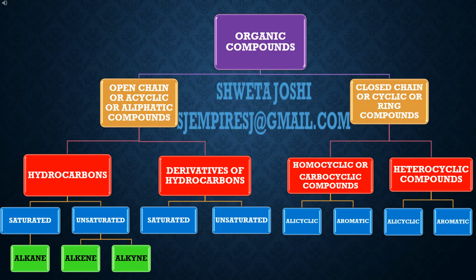Now, our second main category, which is closed chain or cyclic or ring compound, it is further classified into homocyclic or carbocyclic compounds, and second category, that is heterocyclic compounds. Now, homocyclic compounds and heterocyclic compounds are further classified into alicyclic and aromatic compounds.